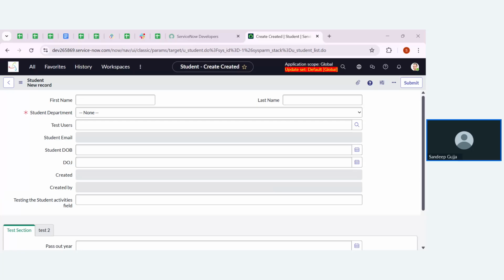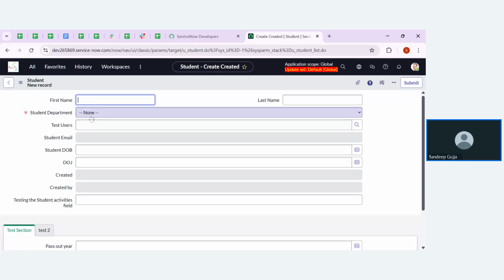Those two fields convert into read only. That's great. Read only mode. So those two fields, student date of birth as well as student date of joining, will be converted to read only mode.